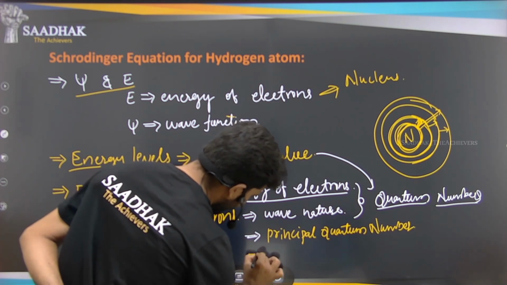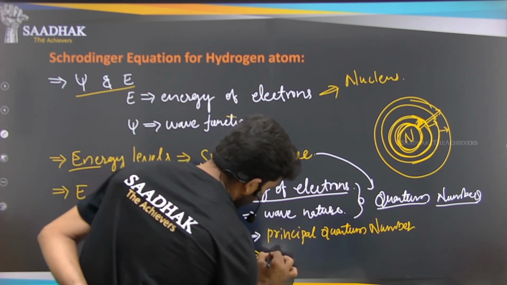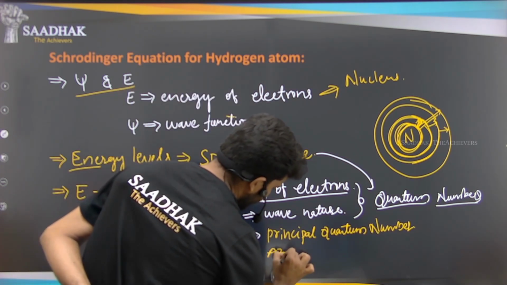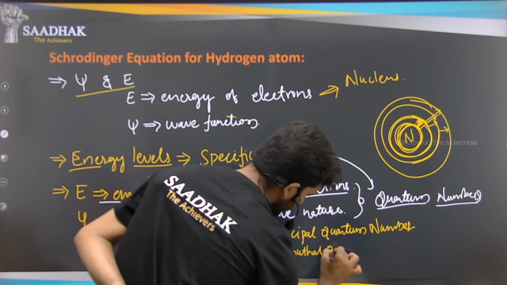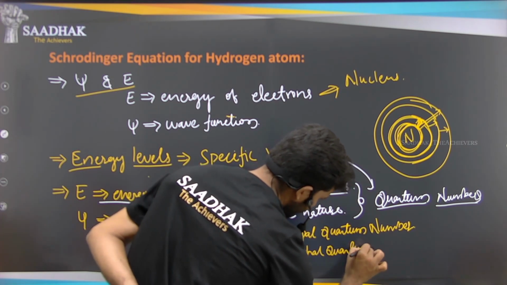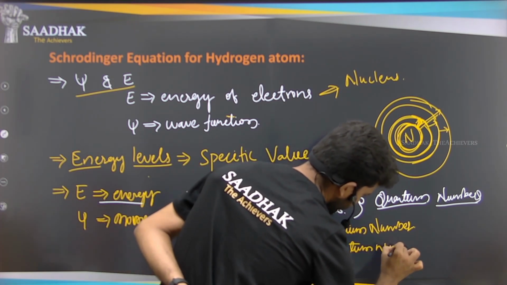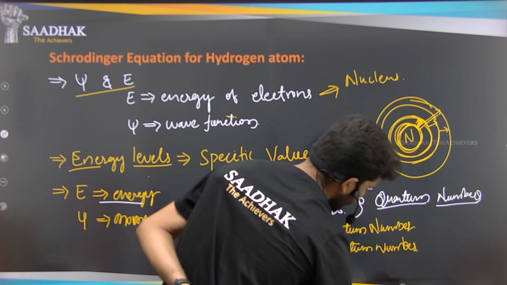And the second one is nothing but the azimuthal quantum number, right?